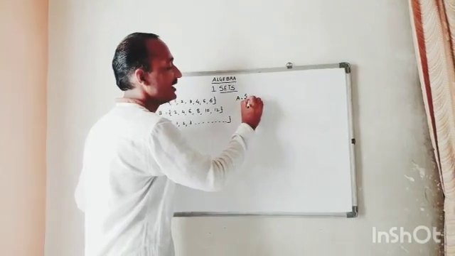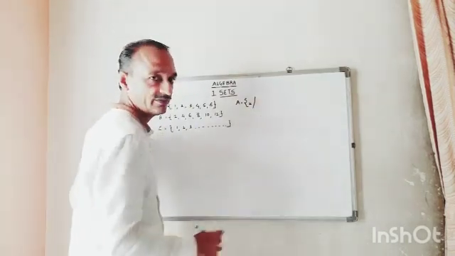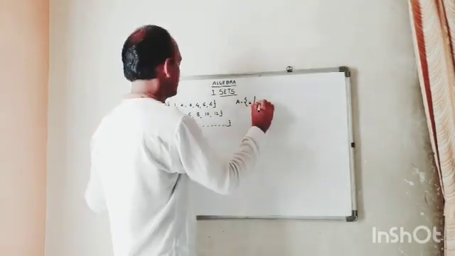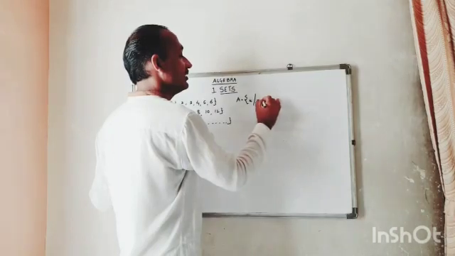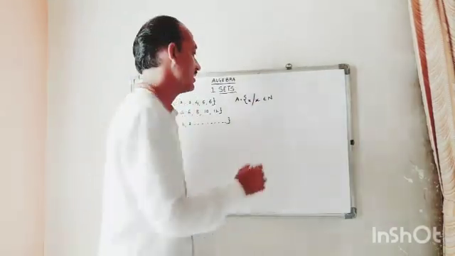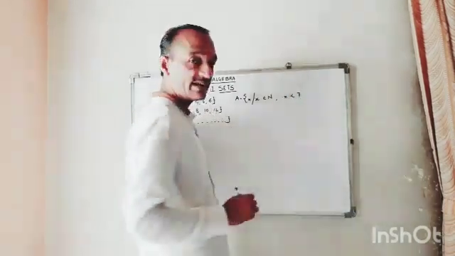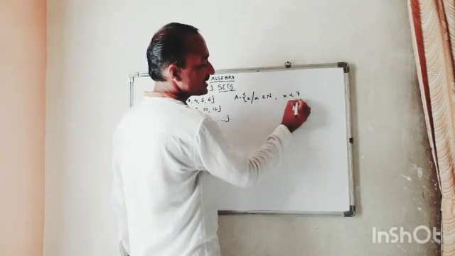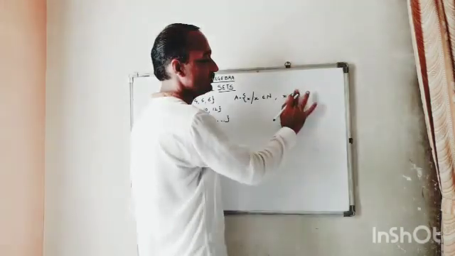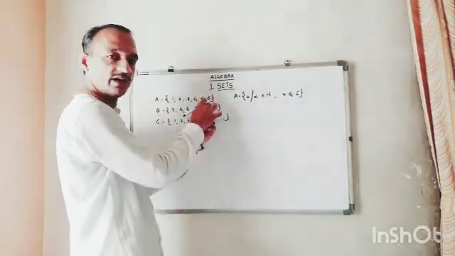A is the set of x, where x, we say such that or where, x belongs to natural numbers and x is less than 7, or you can put the sign less than or equal to 6. If you write less than or equal to, it will include 6.